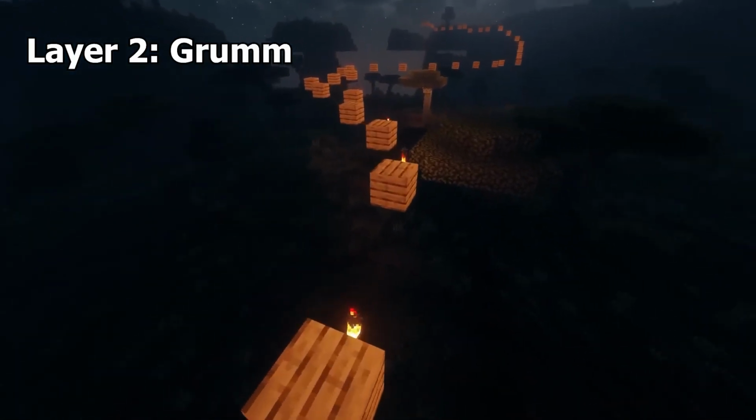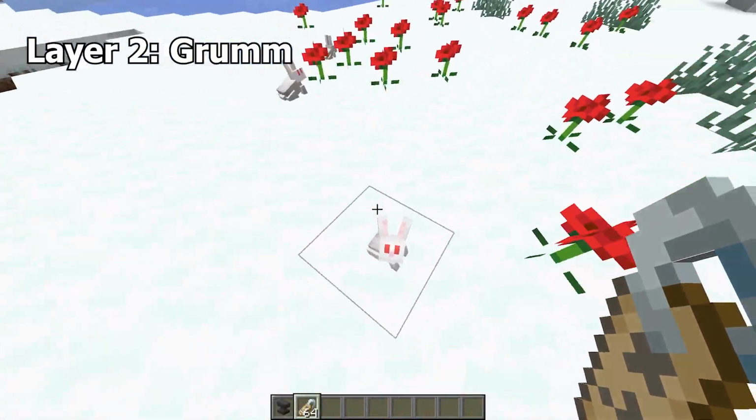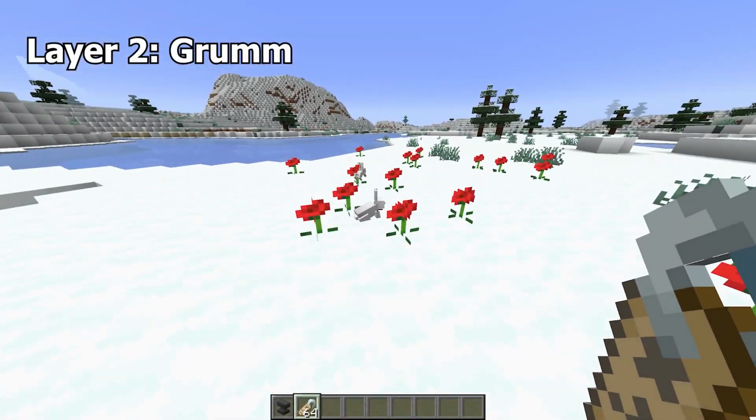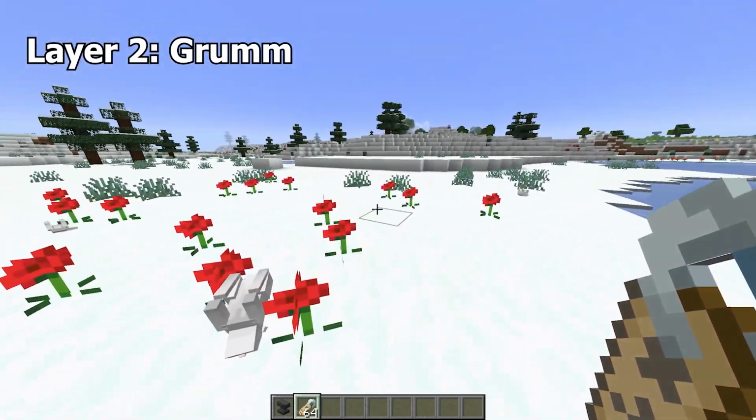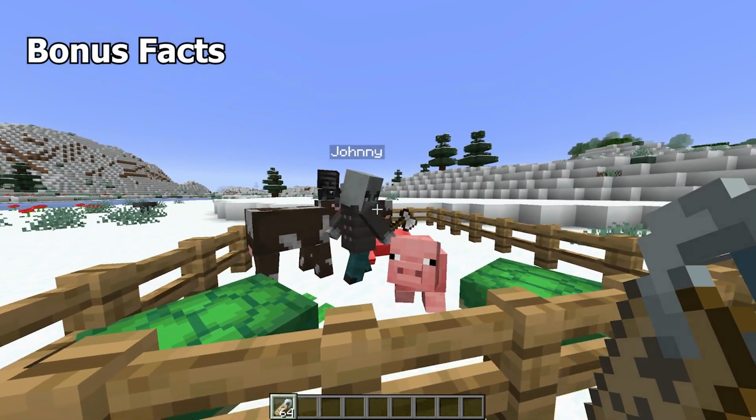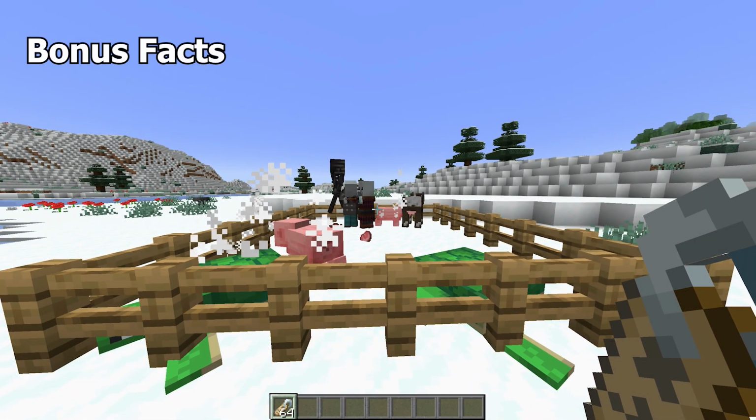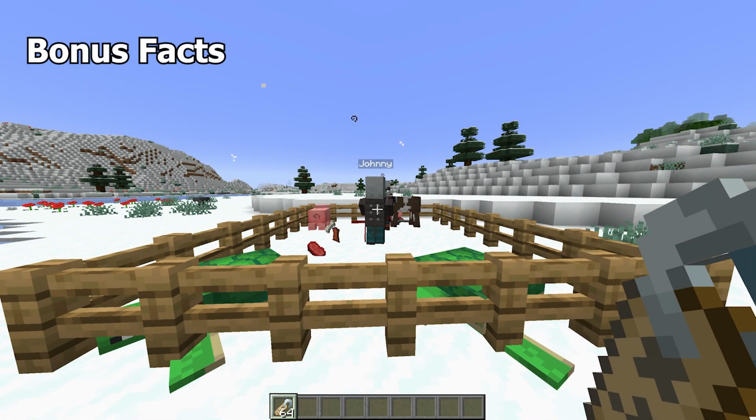Grum is a game developer at Mojang who has been working there for over 10 years. Once again, naming a creature this will cause them to be rendered upside down. His account also renders upside down in Minecraft, just like Dinnerbone's. Bonus fact, naming a Vindicator Johnny will cause it to attack all nearby mobs, except ghasts and other illagers.